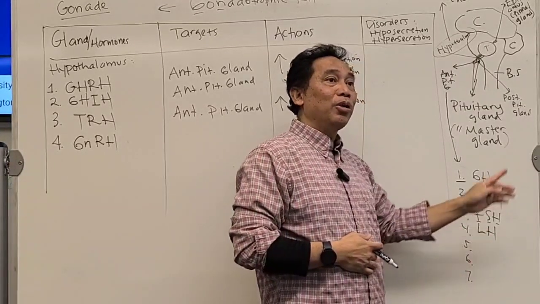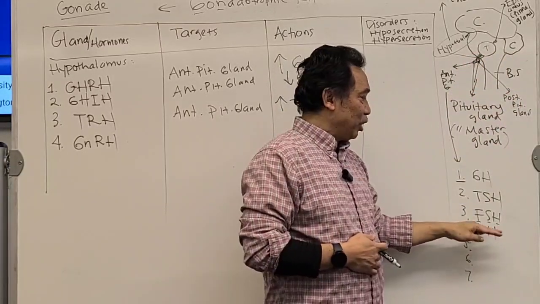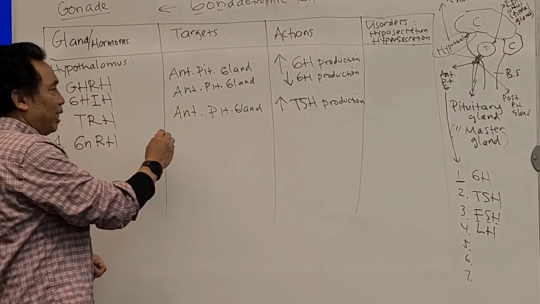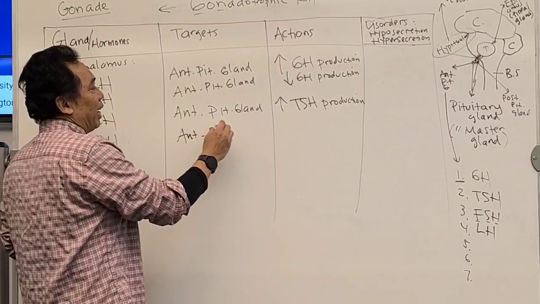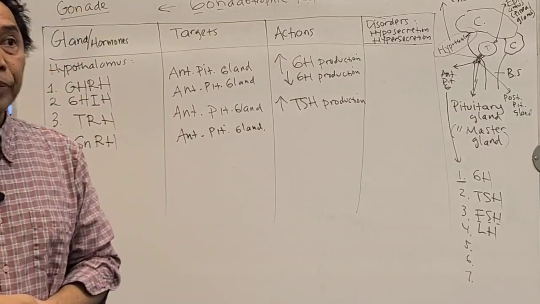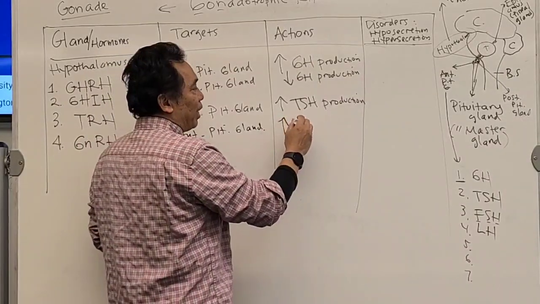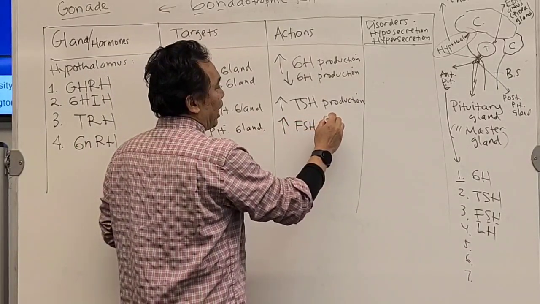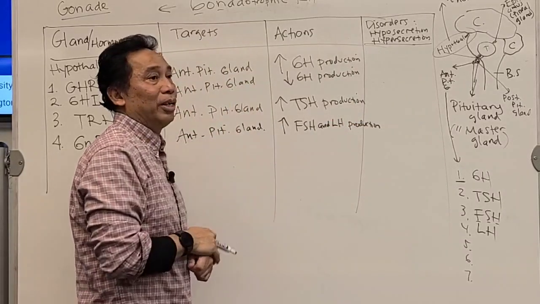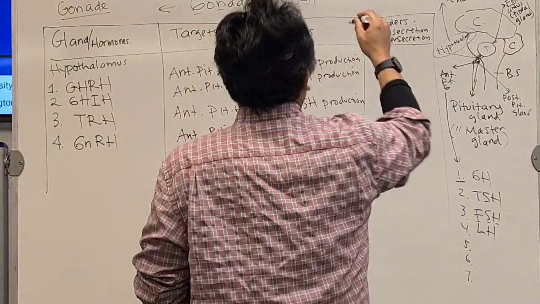This is also the one that will go to either the testicle or the ovary, depending on the gender. So for this gonadotropic releasing hormone, the target will be the anterior pituitary gland, still the same target cell. Now, what is the action? The action is going to be to stimulate FSH and LH production from the anterior pituitary gland. Get it? Yes. LH stands for what?